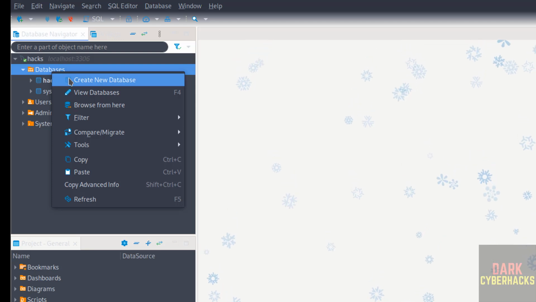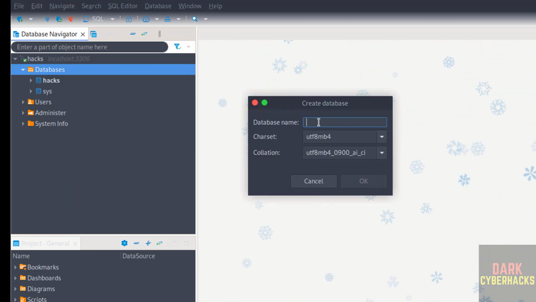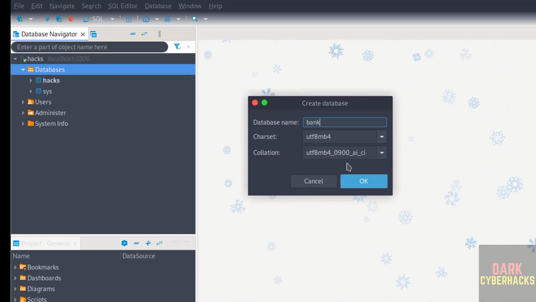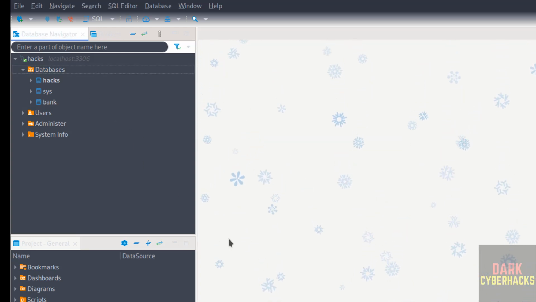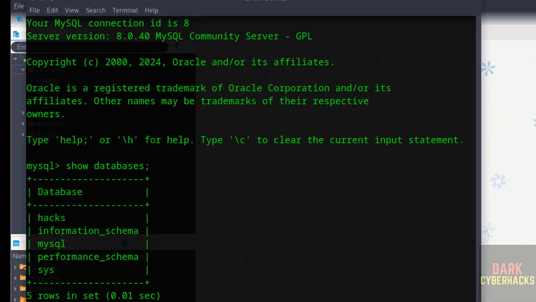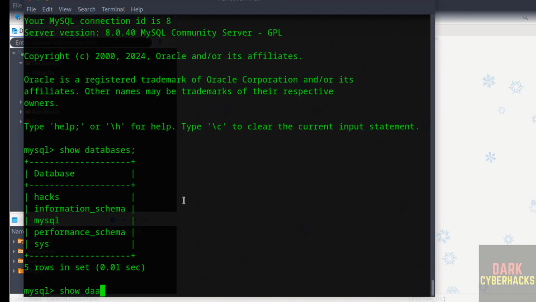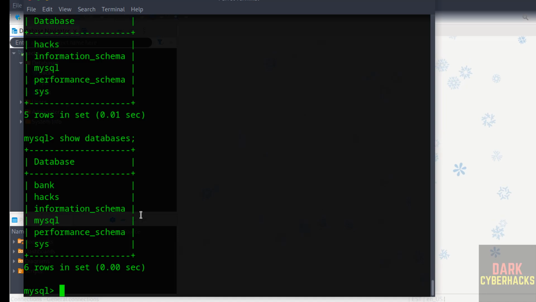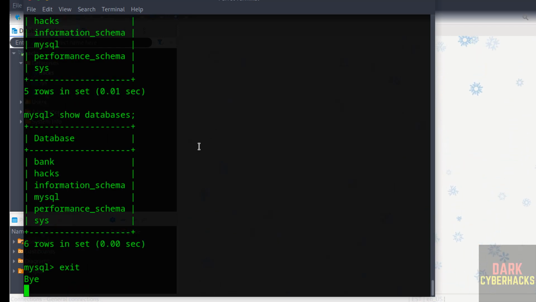Right click on it. Create new database. Then bank. Click on OK. See, new database is there. Even we can also verify. Show databases. Okay, see, we have these databases. Exit. Okay, we have successfully connected MySQL by using DBeaver.